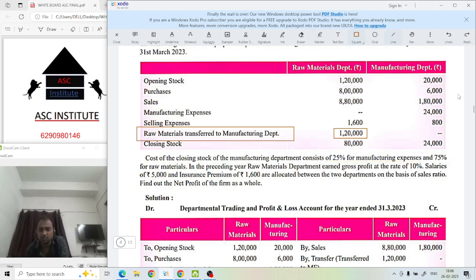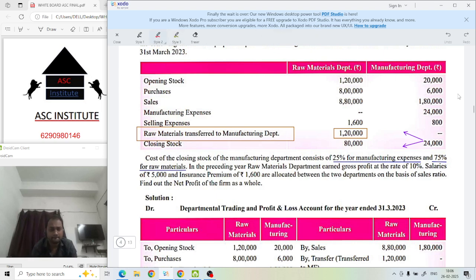Okay, 25% of manufacturing expense and 75% of what, for raw materials. मतलब क्या हुआ, this closing stock of this manufacturing department consists of two things. देख लो क्या क्या है. 25% of its own and 75% from raw material department. समझ में आ रहा ना, इसमें 25% अपना ही है खुद का ओन एंड 75% किसका है, रॉ मटेरियल डिपार्टमेंट का है. अंडरस्टूड? ओके.